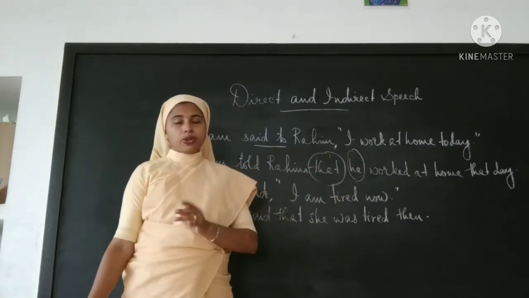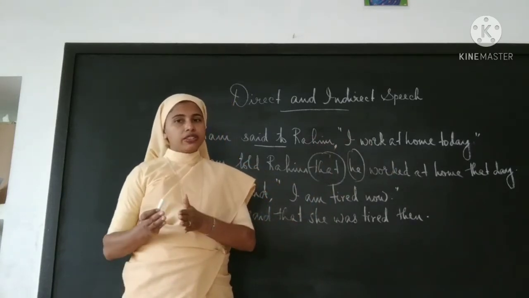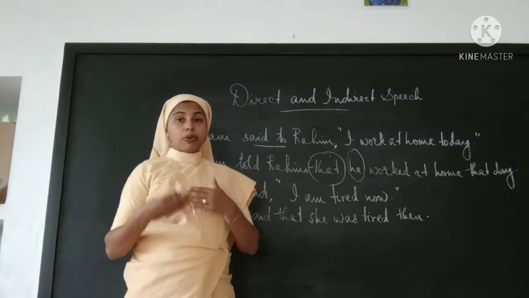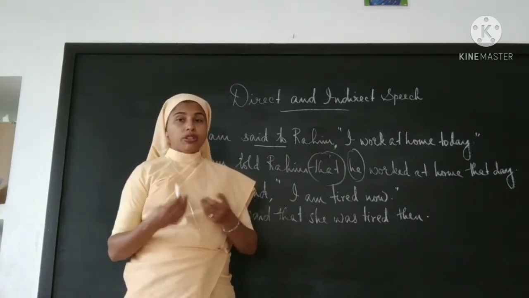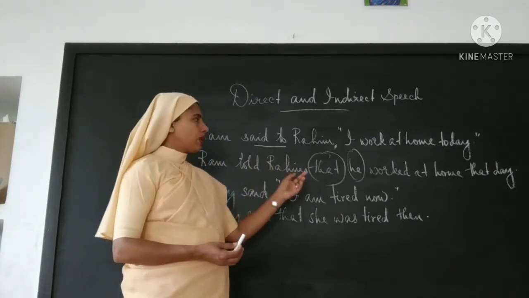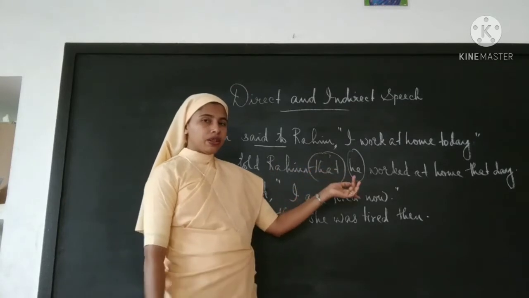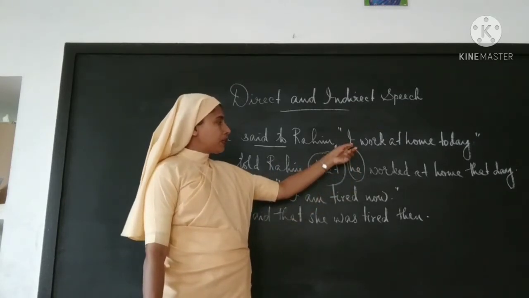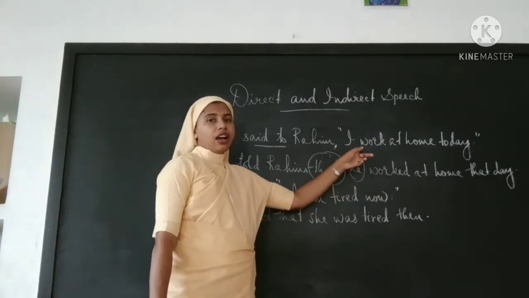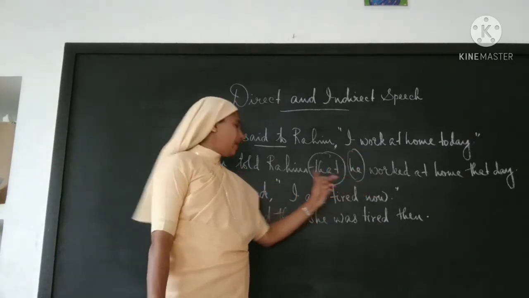Do you remember the use of pronouns? Pro means instead of, so pronoun is used instead of a noun. Instead of Ram or Rahim, I can use a pronoun. So the first person is changed to the third person. See, I is changed to he.